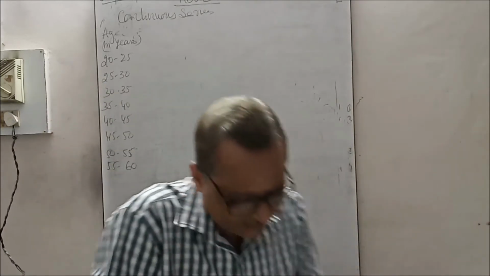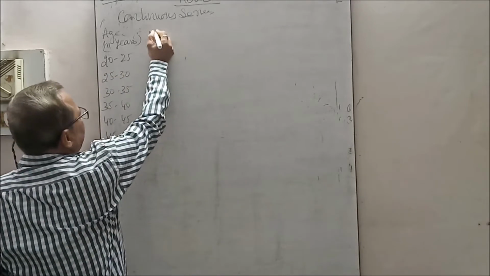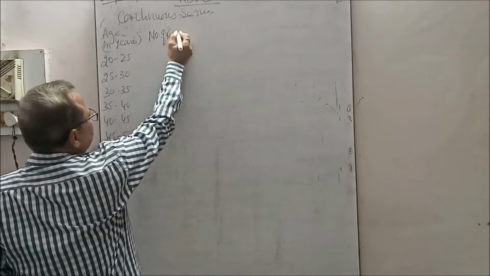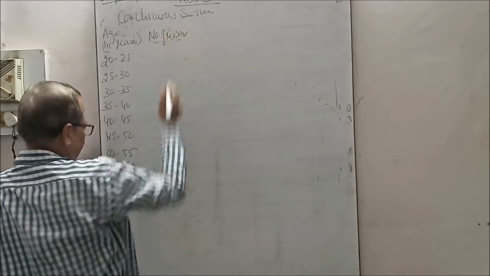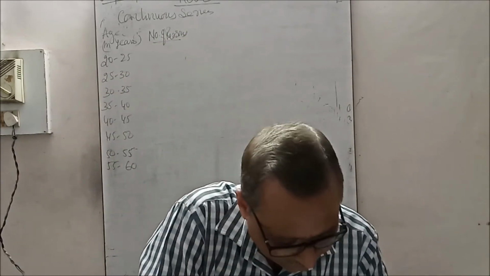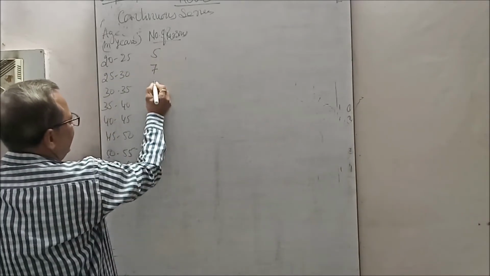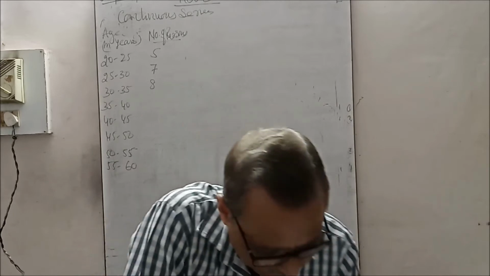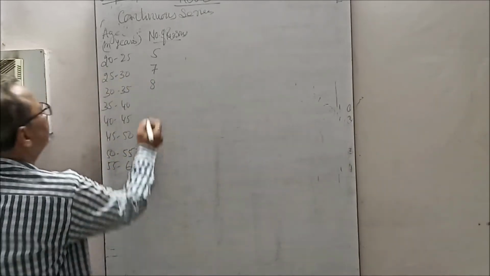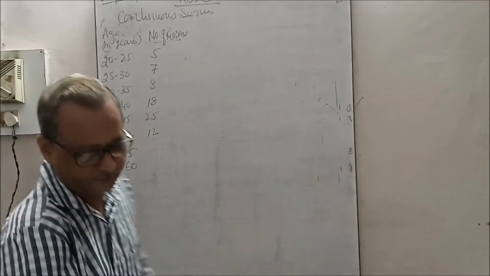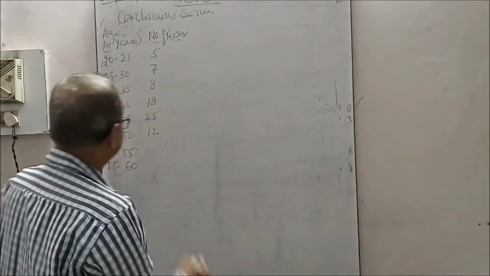And the number of persons are 5, 7, 8, 18, 25, 12, 7, 5.